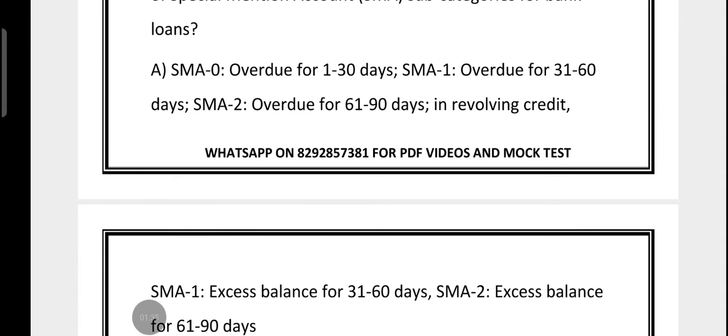So friends, in the case of revolving credit, like cash credit, the rule is different. It's all about how long your outstanding balance stays above the sanction limit. So if it is excess for 31 to 60 days, then SMA1. If it is excess for 61 to 90 days, then it is SMA2. You can think of it like a warning light on a dashboard. SMA0 is yellow, SMA1 is orange, SMA2 is red. If you don't fix it by SMA2, you are heading for NPA.